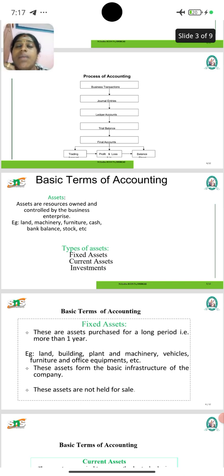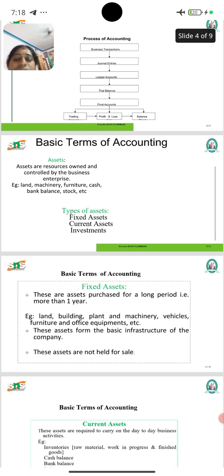Investments means the business invests in some property through the business profit. The profit that the company acquires will be invested elsewhere, and they will manage through that. It will be helpful for the business. That is called an investment.